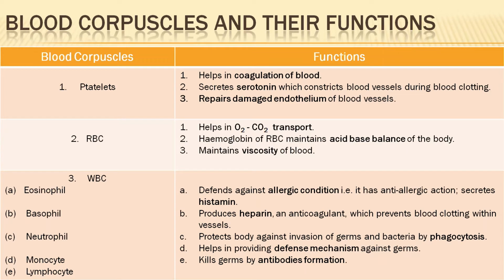Blood comes out. So that blood vessel needs to be constricted for the blood to clot. So it secretes serotonin, which constricts blood vessels during blood clotting. And it also repairs damaged endothelium of blood vessels.